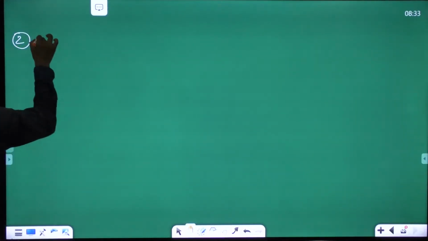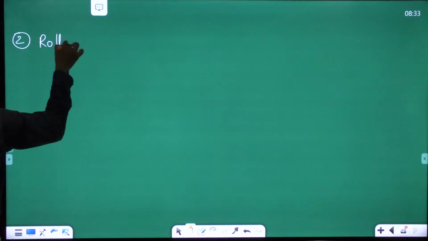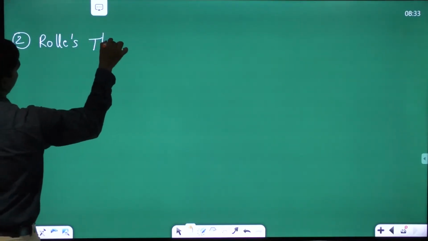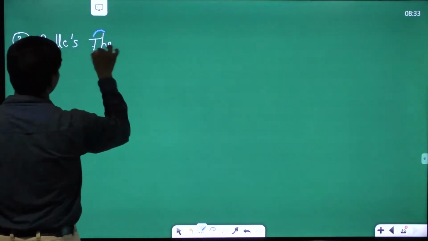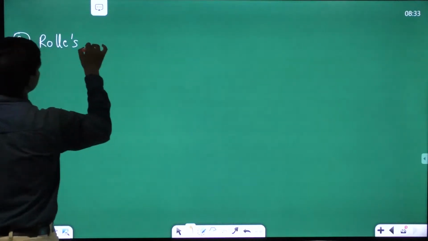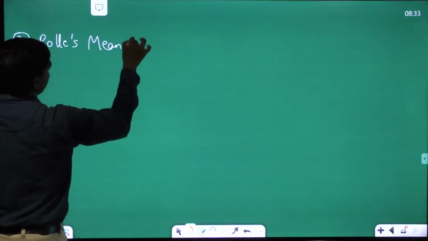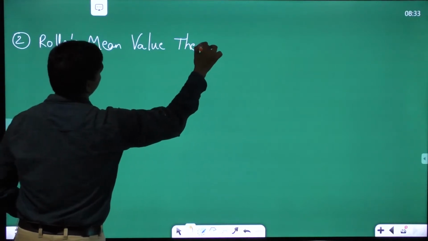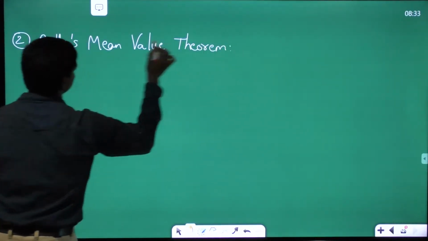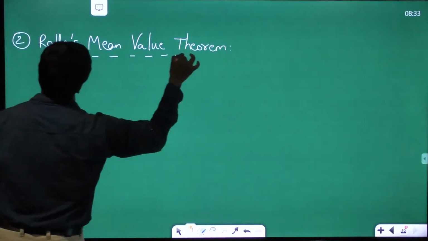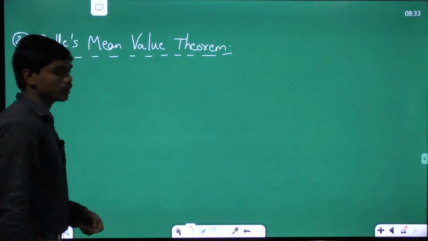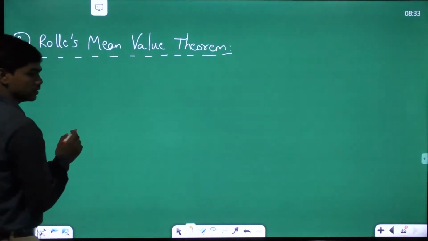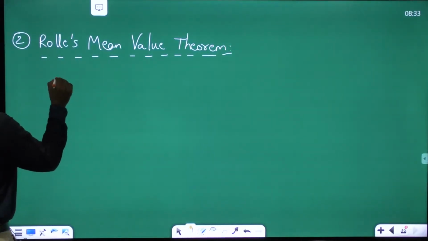Second theorem, which is basically Rolle's mean value theorem. So see here, what is this Rolle's mean value theorem?